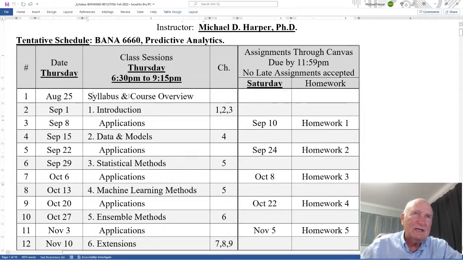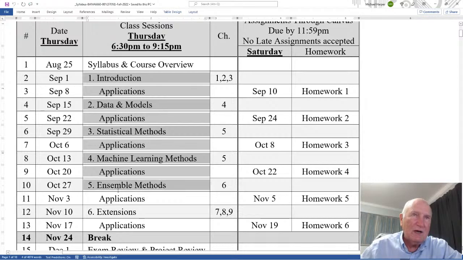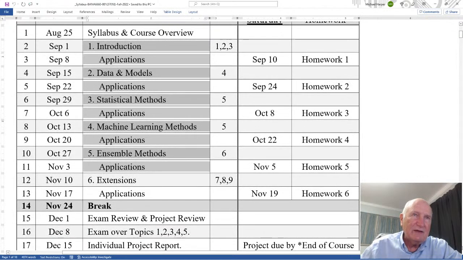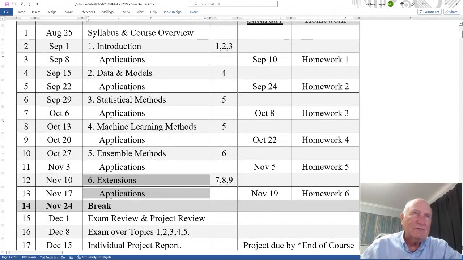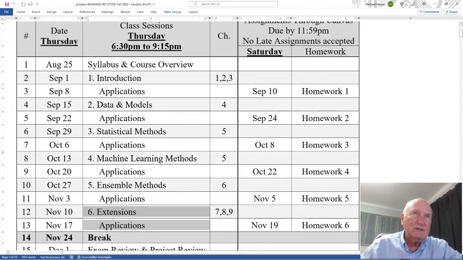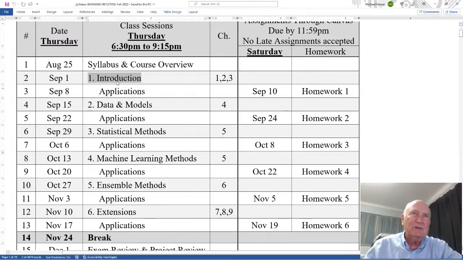I'll start with just a syllabus and course overview, very introductory, and then notice I have 2 weeks on each topic: the introduction, data and models, statistical methods, machine learning methods, ensemble methods, and finally extensions going beyond. I first start here in the introduction with the whole view of analytics, and then I get into the applications afterward.